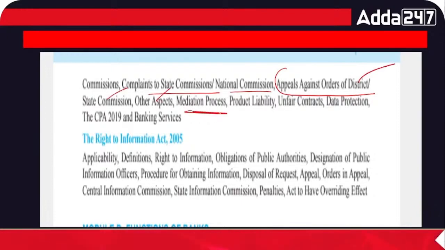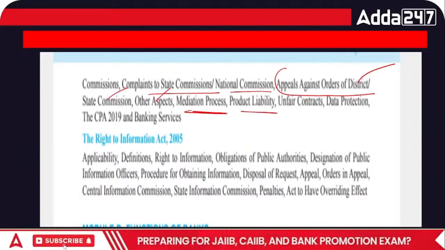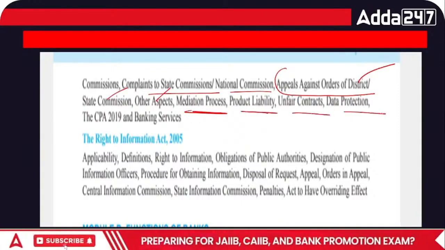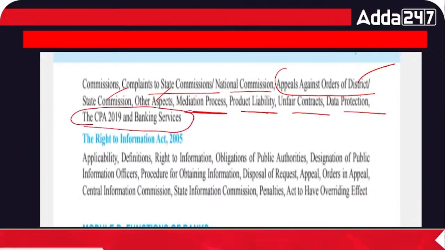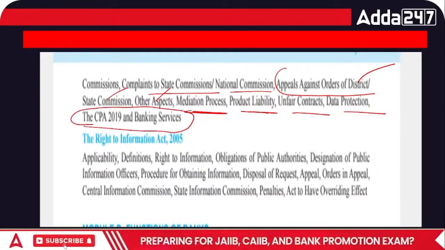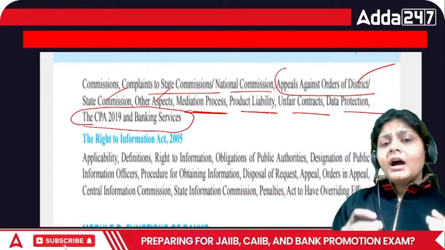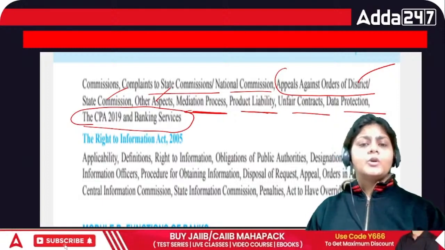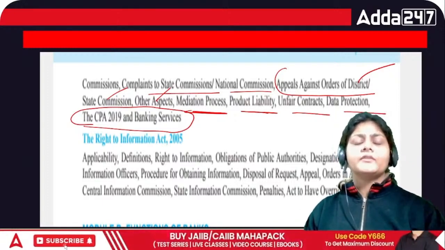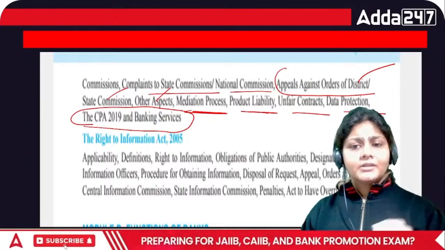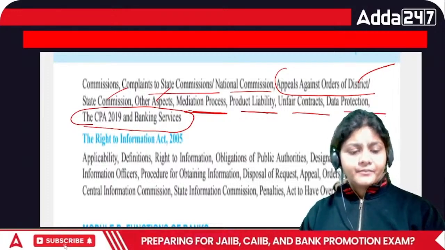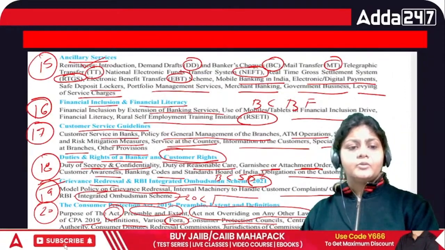What is the mediation process? What is the meaning of product liability, unfair contract, data protection, and what is the relation of CPA 2019 with banking services? I mean, under the Consumer Protection Act 2019, how the banking services come under the CPA 2019. So this we are going to learn in this chapter, right? So this is your chapter number 20.